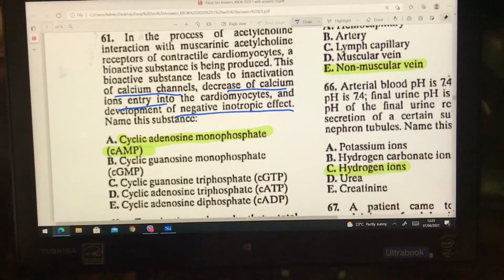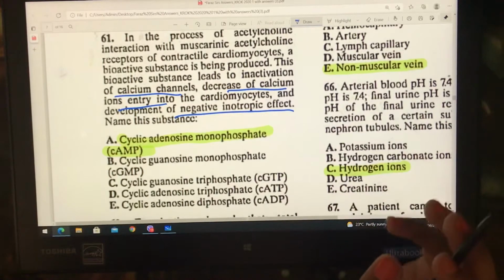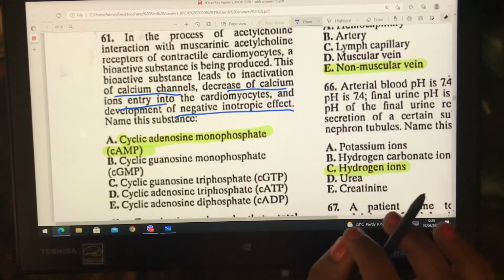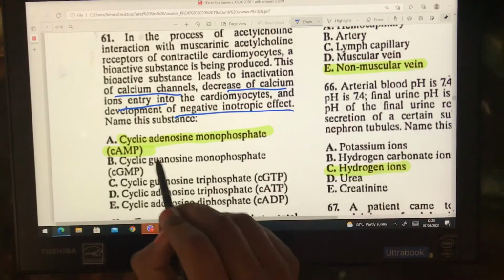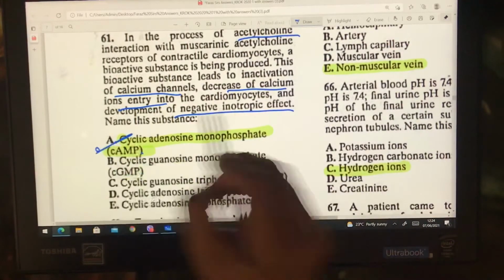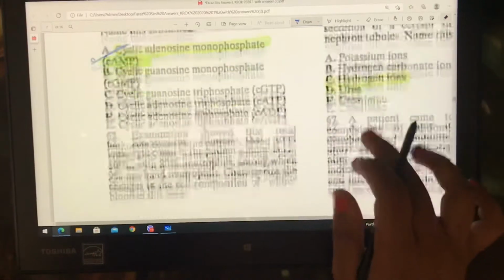So guys, any hormone or neurotransmitter is a primary messenger, and when it attaches to the receptor, it causes some changes, and the changes take place because of the secondary messengers. And these secondary messengers are cyclic AMP, cyclic GMP, etc. And in most of the cases, the secondary messenger is cyclic AMP, and in case of acetylcholine also, it is cyclic AMP. This is very easy and direct question, cyclic AMP.